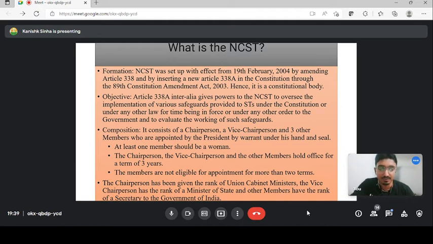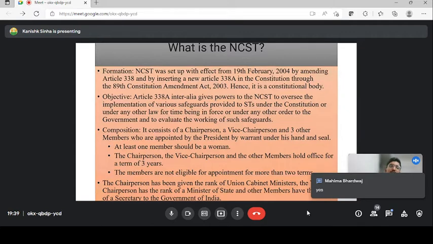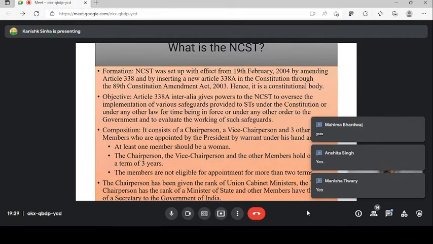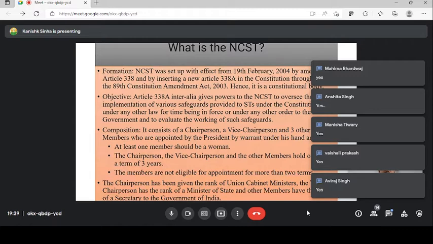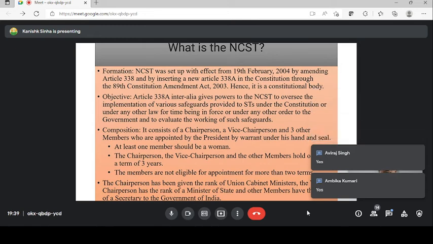Let me know in the chat box. So if tomorrow, for example, the present government suggests the names of 3 members for the National Commission for Scheduled Tribes, the president is bound under Article 74 of the Indian Constitution. You don't have to remember that now. That is just for your knowledge.